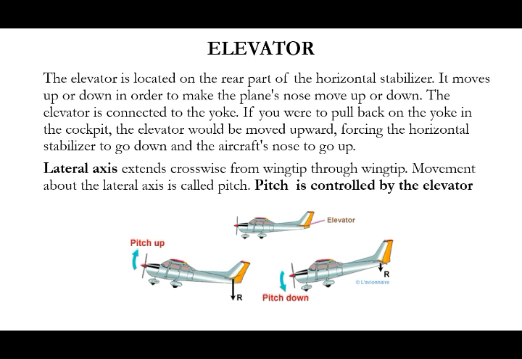First one, elevator. This is a major part of the aircraft control surfaces, because for takeoff and landing, for climb up and then descent, this is a major control surface. So elevator is located where? It is located here, on the horizontal stabilizer. In order to move your plane up and down, we can move our elevator up and down. Here in this image you can see that the elevator is moving upward.